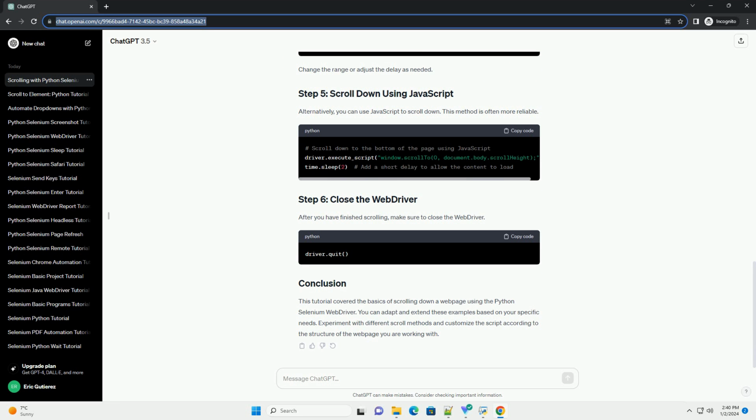Navigate to the web page you want to scroll. Replace https://example.com with the URL of the web page you want to scroll.